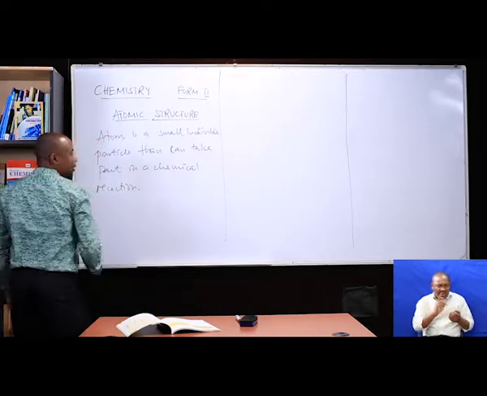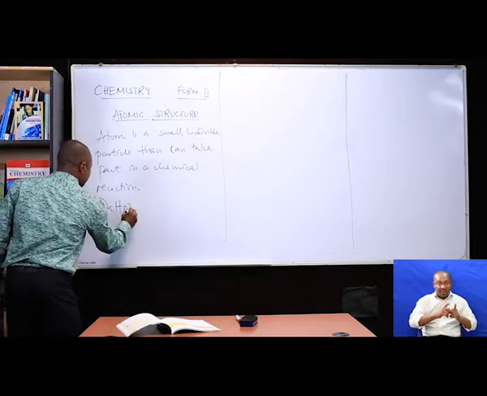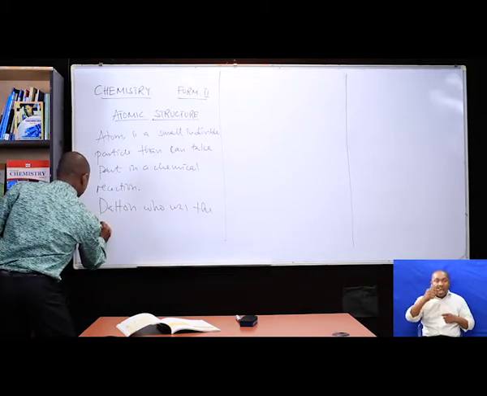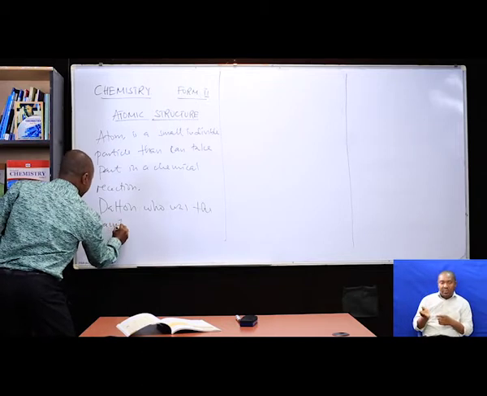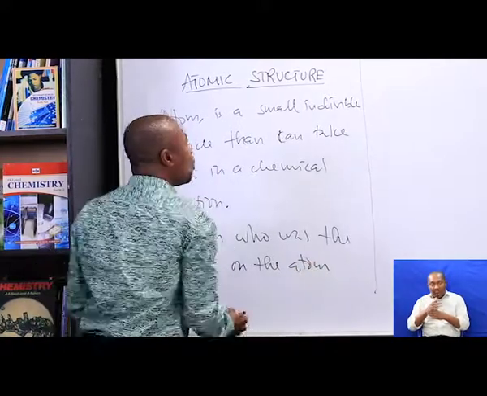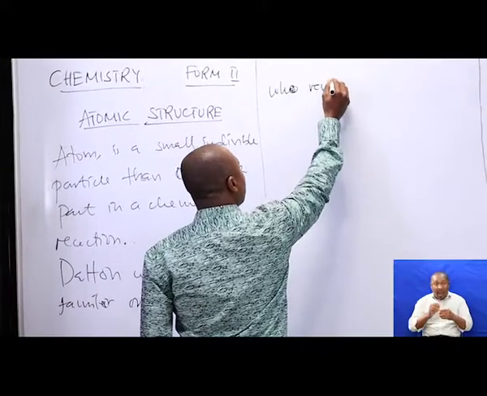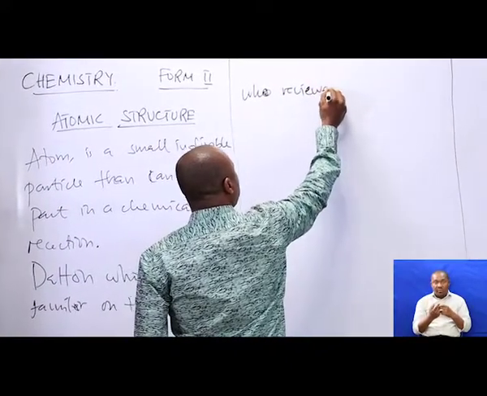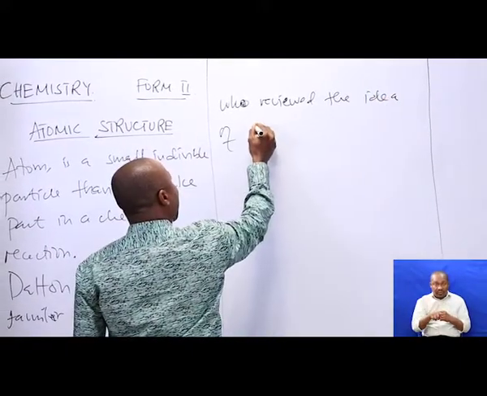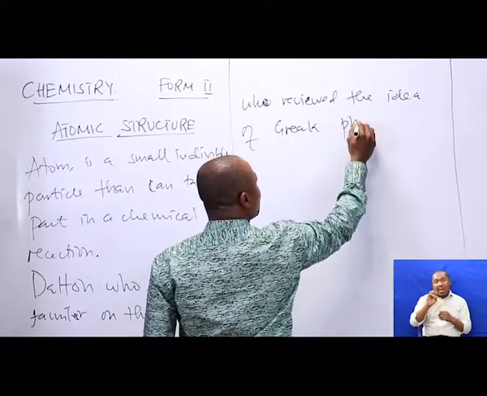So, where does this atom come from? From different scientists, Dalton, who was familiar with the atom, who revived the idea of a Greek philosopher.